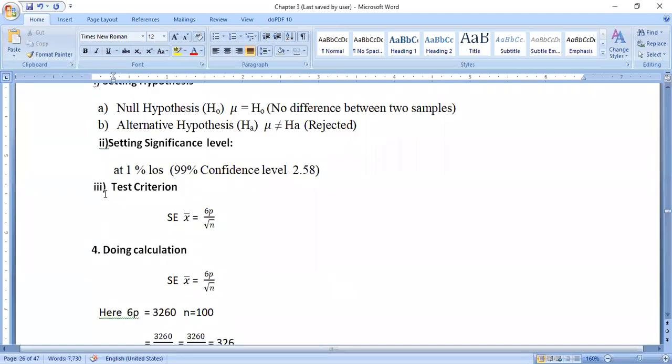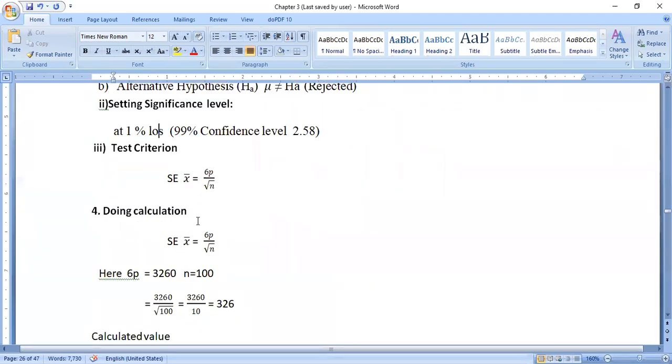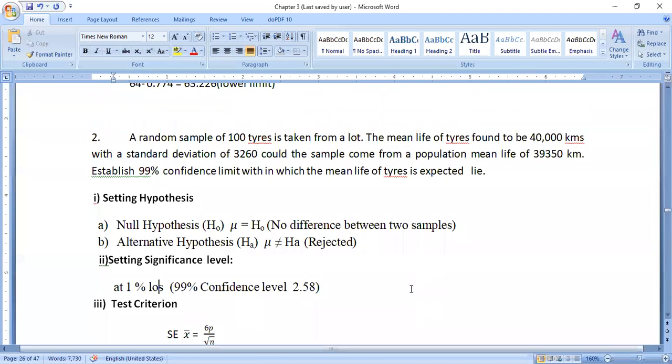In the doing calculation, we simply write standard error of x bar is equal to standard deviation sigma by under root n. Here the standard deviation sigma is clearly mentioned in the given question: standard deviation of 3,260.